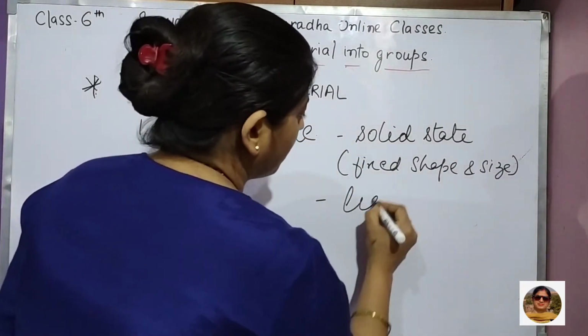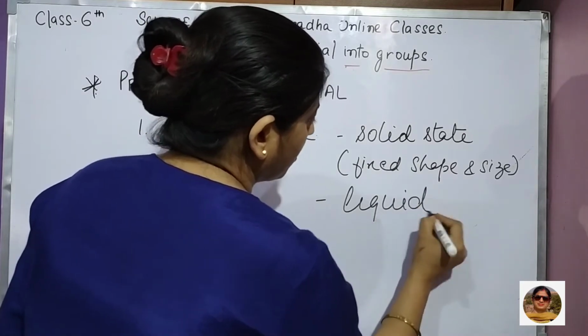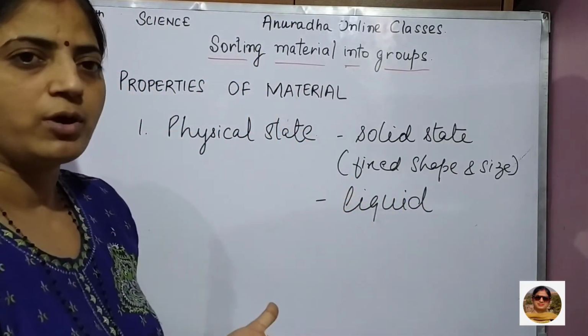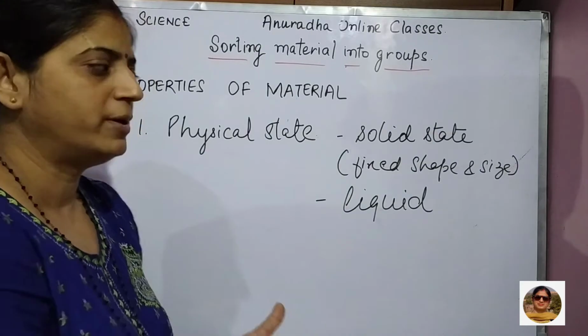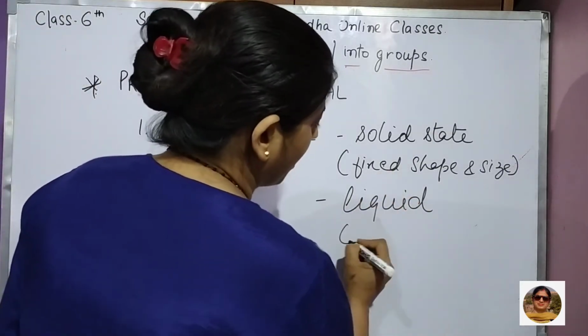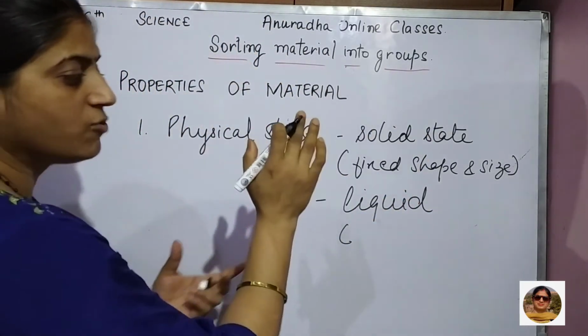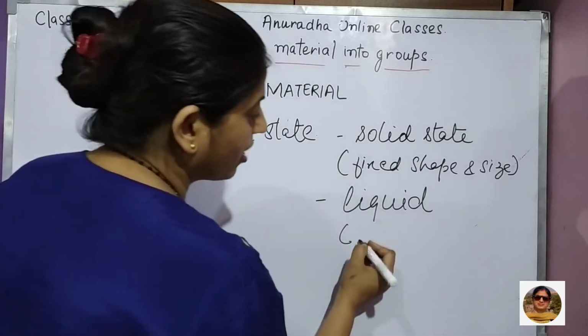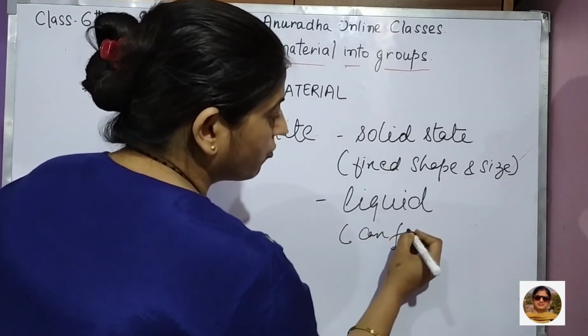Second, that may be liquid. Now the ice has melted, what has it become? It became water. Then that state is liquid state.